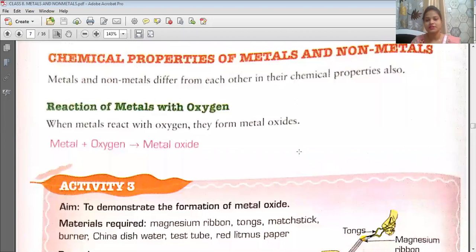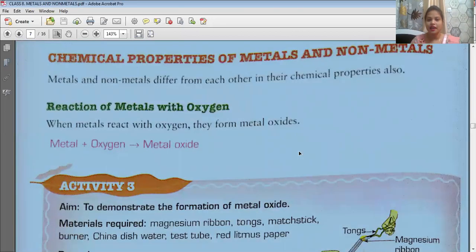So last video we had studied about the physical properties of metals and non-metals. So today we will be studying about chemical properties of metals and non-metals. Metals and non-metals differ from each other in their chemical properties also, like they differ from each other in their physical properties.